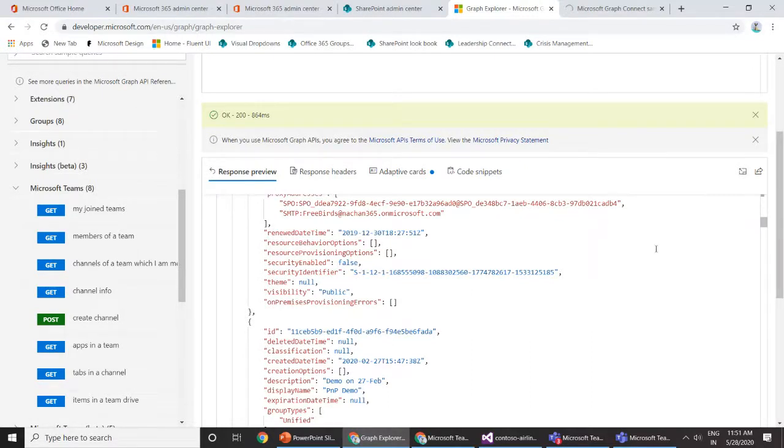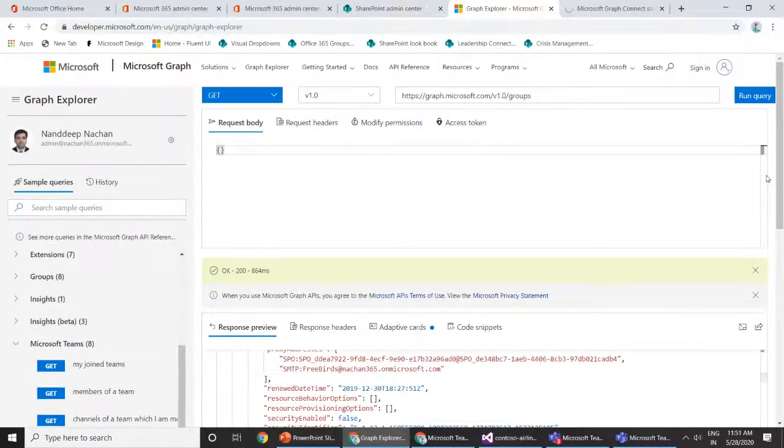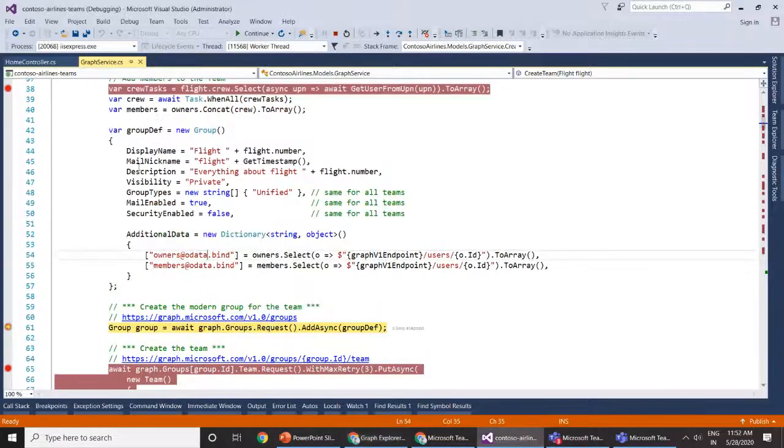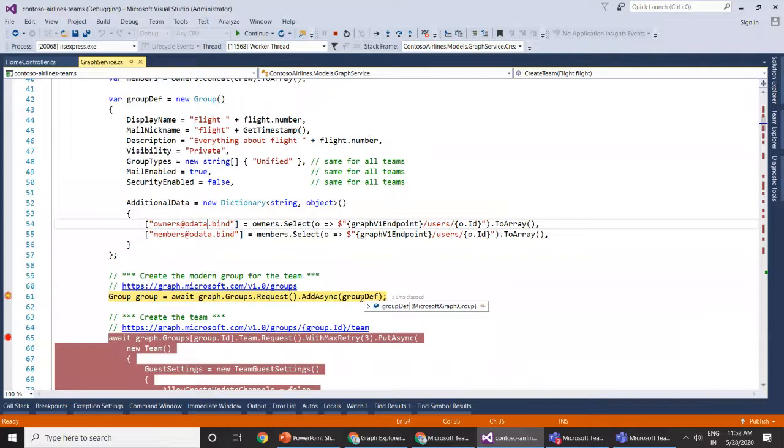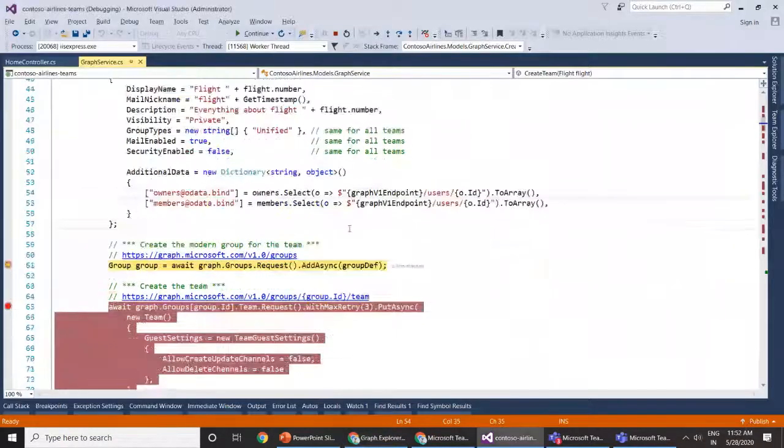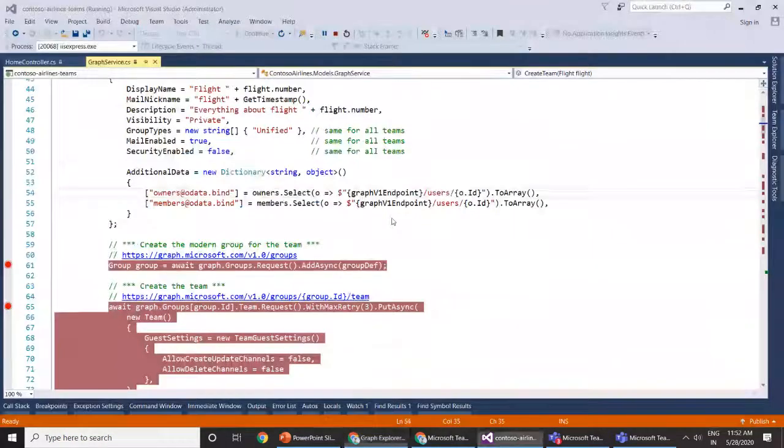Office 365 tenant. For example, if I want to create a new group, in that case, I will have to switch to this post command. And inside this request body, I will have to mention all of these things so that Graph API can go ahead and create the Office 365 group for me. So this is the information which we have provided as a request body for our REST endpoint. So let's hit it and let's see when it creates the group.